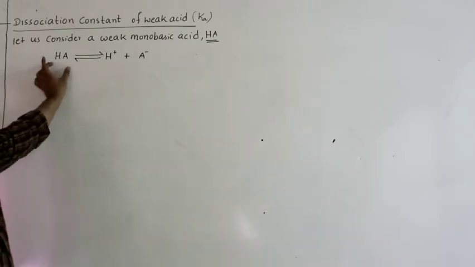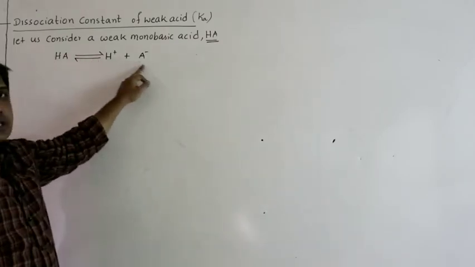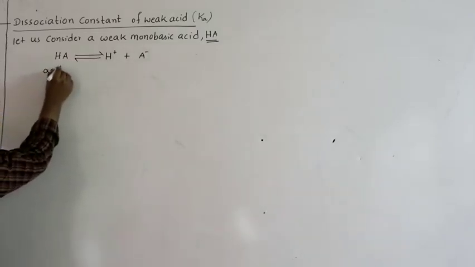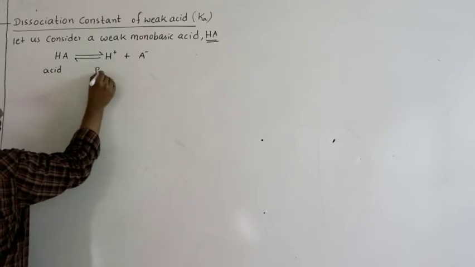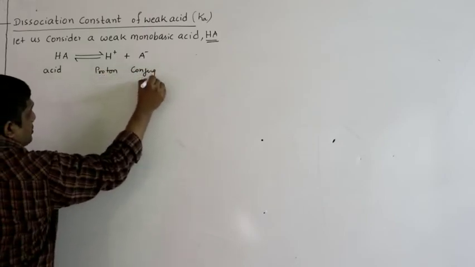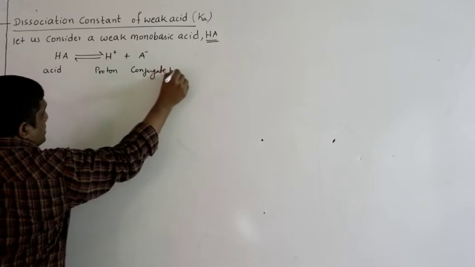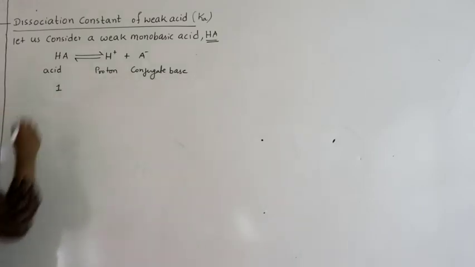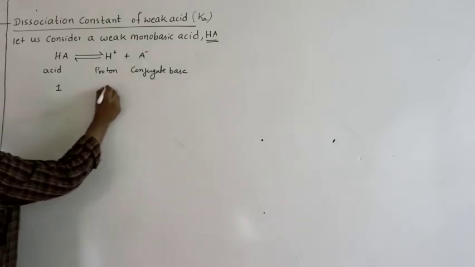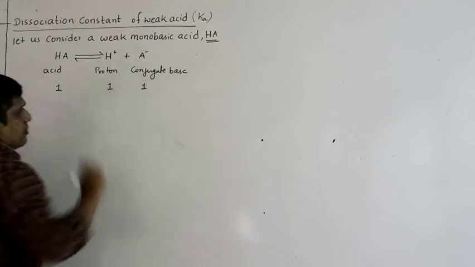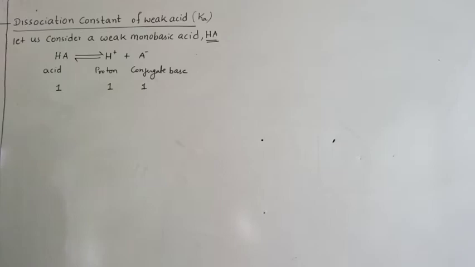So, this is the weak acid, this is the proton, and this is the conjugate base of HA, because they differ by a proton. In what ratio are they reacting? If I take 1 mole of HA and it dissociates completely, I will get 1 mole of H plus and 1 mole of A minus. So, this is the stoichiometric mole ratio.